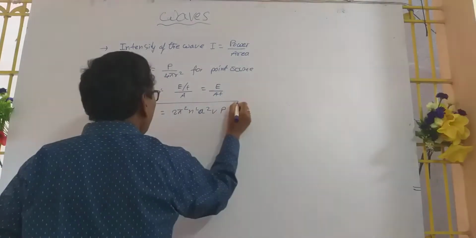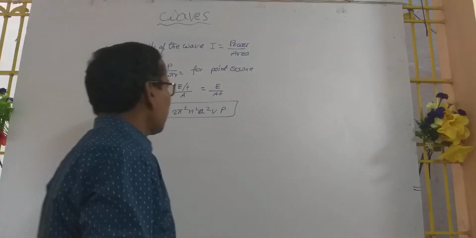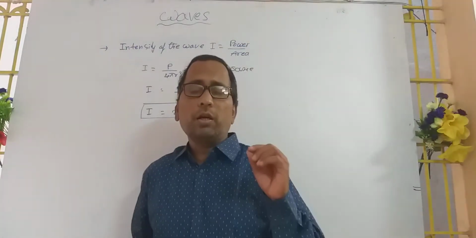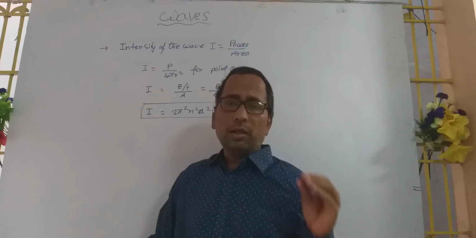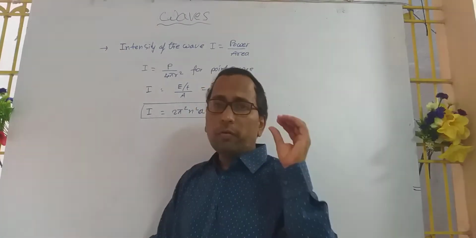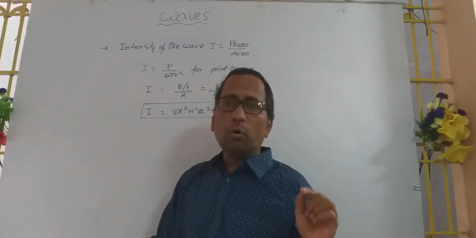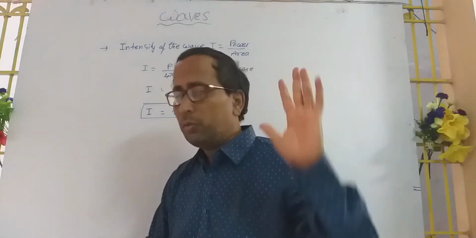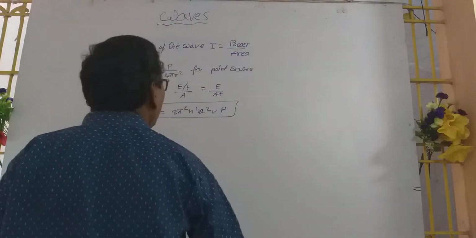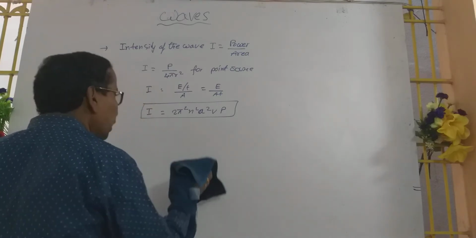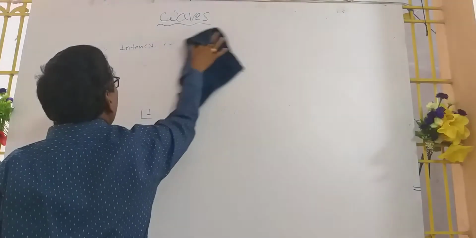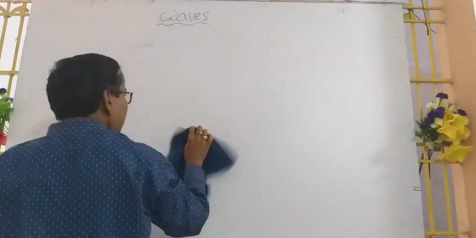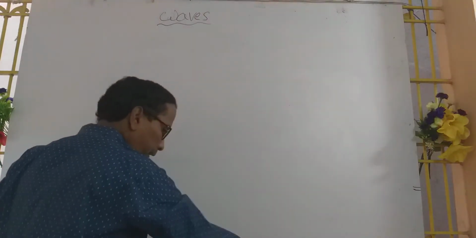This is a very important one. Here n is the frequency, a is the amplitude, v is the velocity, and ρ is the density of the medium. You have to remember that at any cost. So what is meant by intensity? Generally, intensity is the power by area.